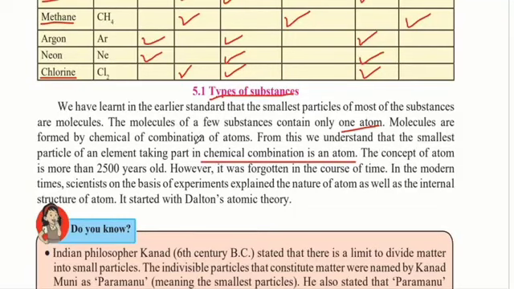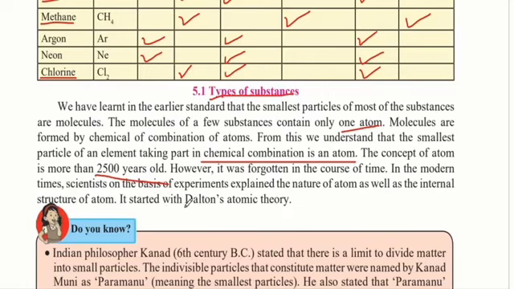The concept of atom is more than 2500 years old. However, it was forgotten in the course of time. In modern times, scientists on the basis of experiments explain the nature of the atom as well as the internal structure of the atom. So earlier when the atom was first explained, it was not possible to see it because it is very small, and therefore the scientists did not know if it was true or not, and therefore left the concept. But now in recent times, when it is proved that an atom really does exist, they are using it as the basis of many experiments.